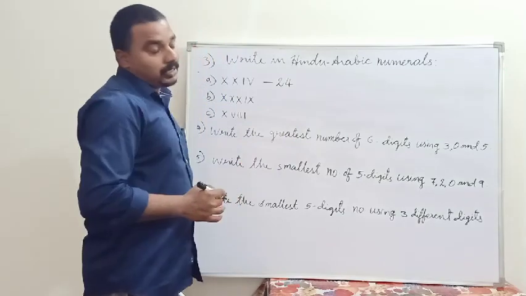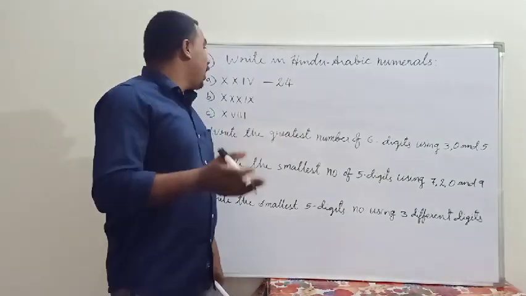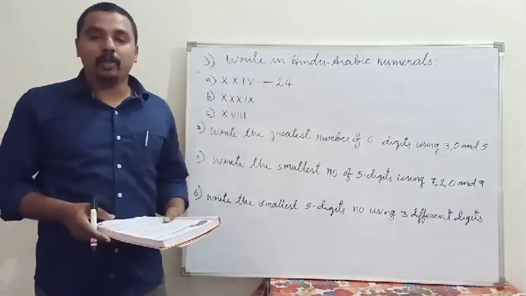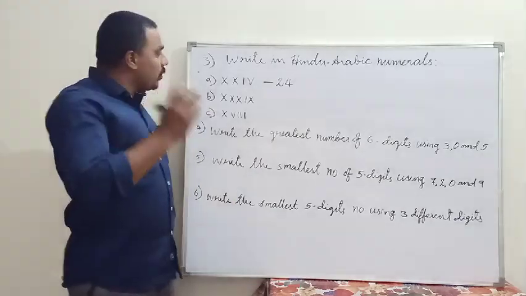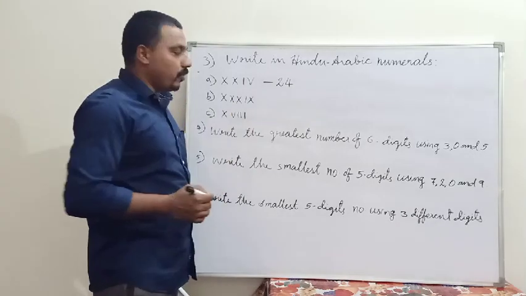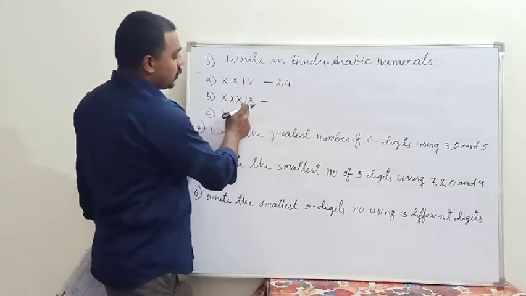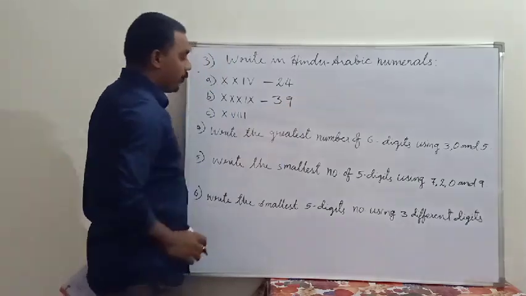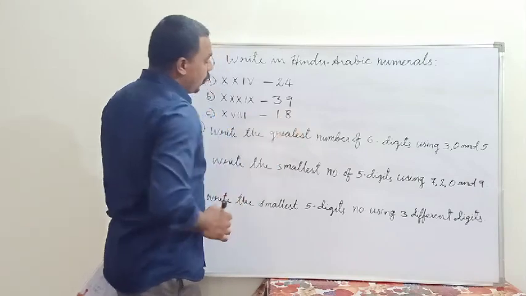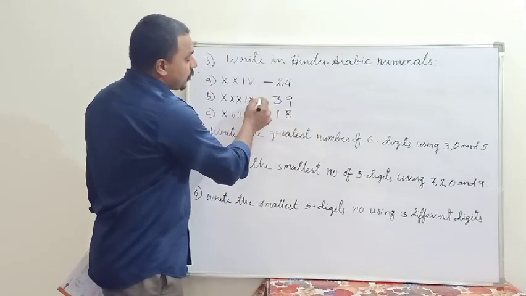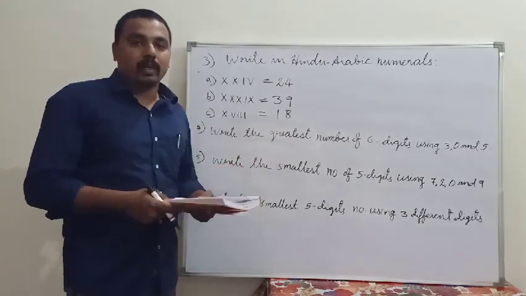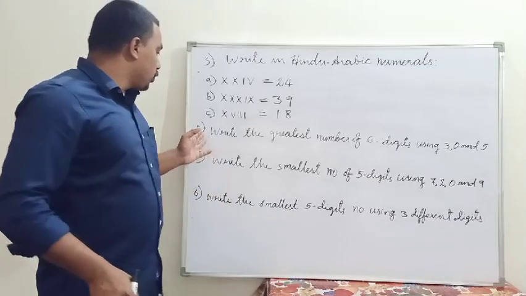In the previous class, that is in class 4, we have already learned the addition and subtraction facts of these Roman numerals. Here the same method we are taking. So 10 plus 10 plus 4 is equal to 24. The same way here also, what is this? 39. And here it is 10 plus 10 plus 10 plus 10 is equal to 80. We will discuss more about the Roman numerals in the next chapters. Let us move to the next question.